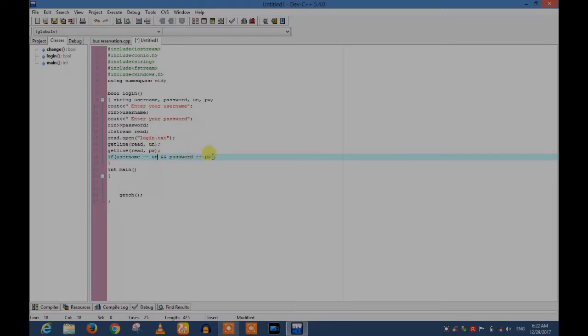If this condition is true, what to do? We will say return true.